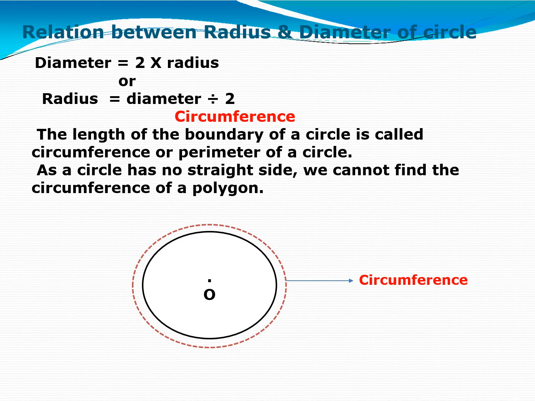O is the center of the circle. Okay, so what is circumference? The length when a round from the center is completed is called the circumference of the circle. Clear to everyone? Shall we proceed further?